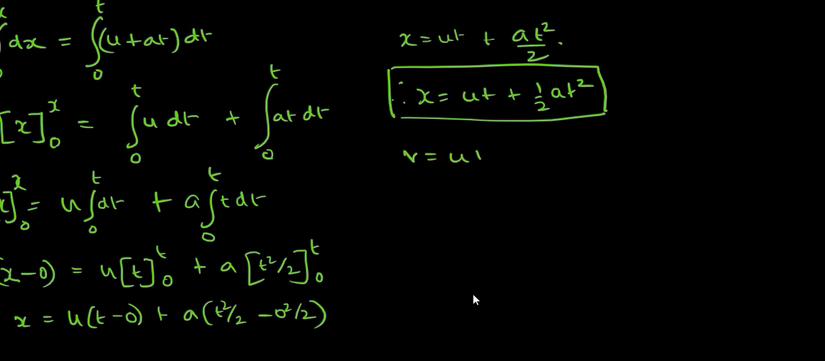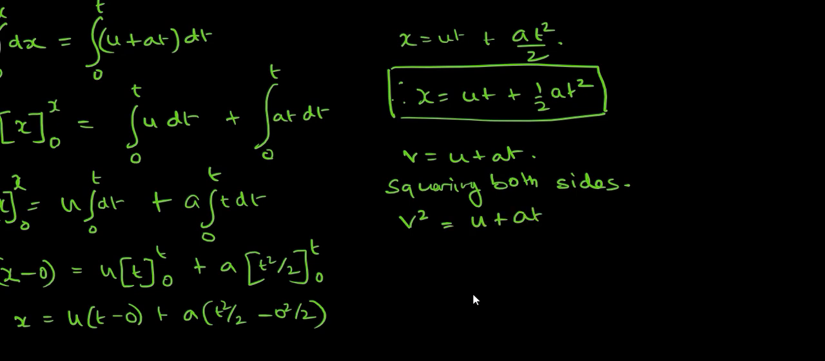If we happen to square both sides, we will have v square is equal to (u plus at) square. That's how much? u square plus a square t square plus 2uat, using (a plus b) whole square equals a square plus b square plus 2ab. That's going to be u square plus 2uat plus a square t square.